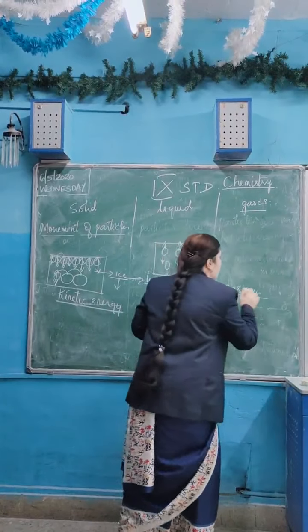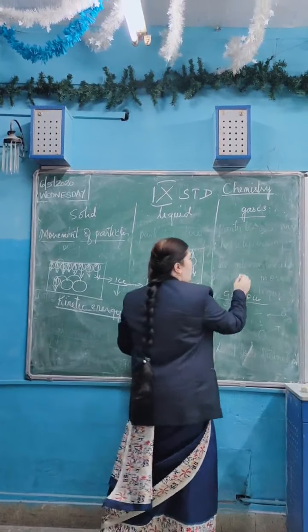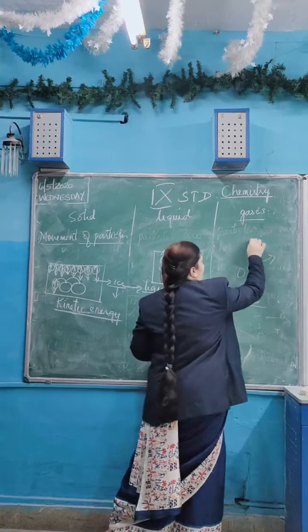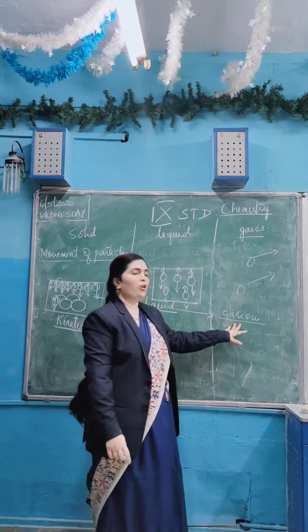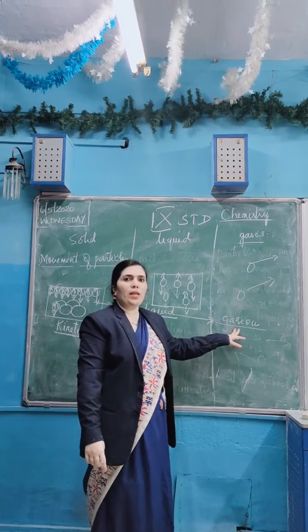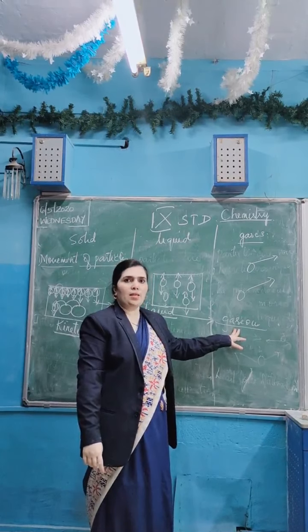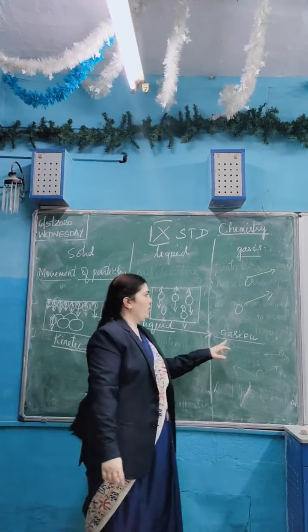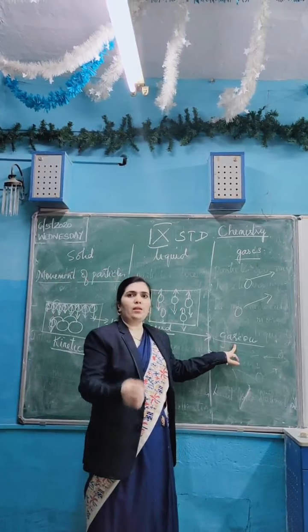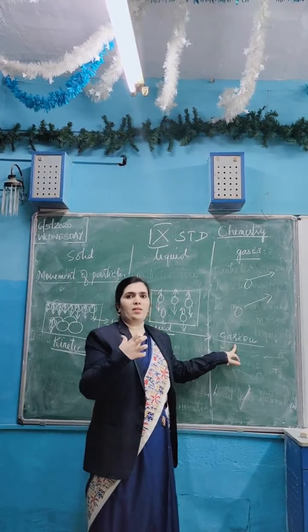So gases, when you are heating, again they also move very rapidly. When you heat gases also, you see there is random, very maximum movement of the particles. For example, when something is being cooked in the kitchen, that fragrance will be reaching other rooms in our house.